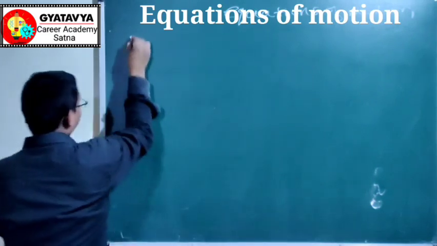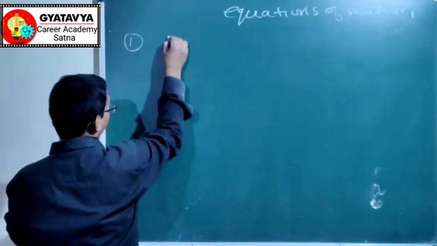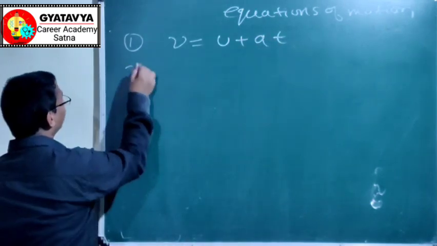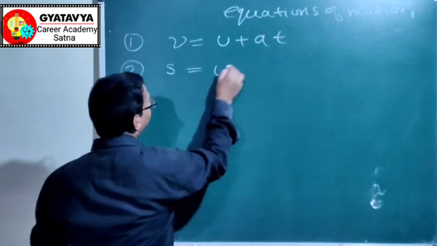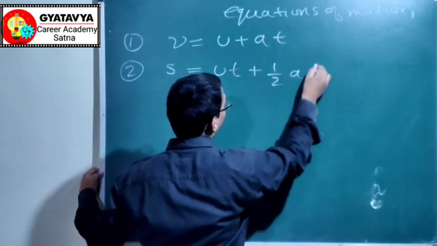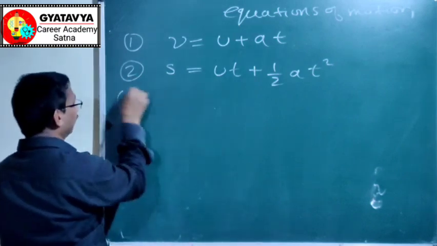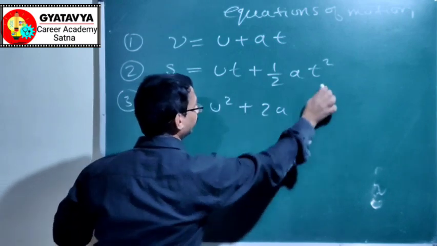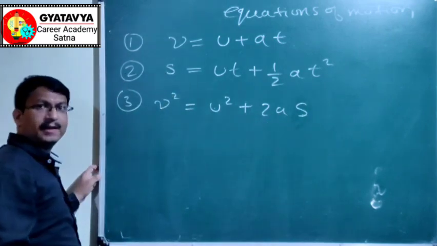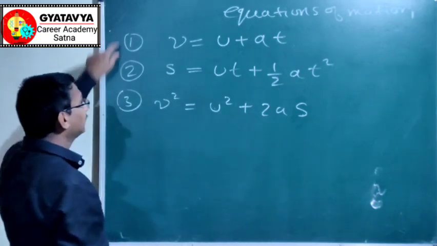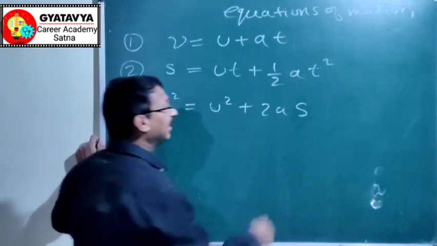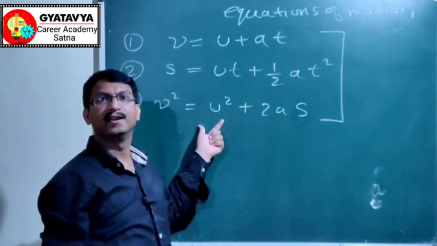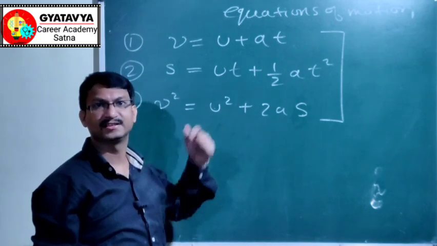the equations of motion. First equation of motion, you already know it: v is equal to u plus at. Second equation of motion is s is equal to ut plus half at square. And third equation of motion is v square is equal to u square plus 2as. In 9th class, you have crammed these equations by heart. In 11th class, we will learn how these equations are made by using integration and differentiation processes.